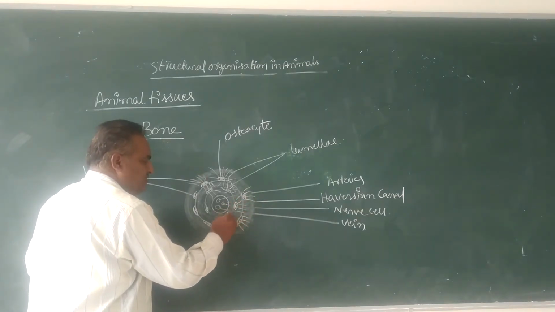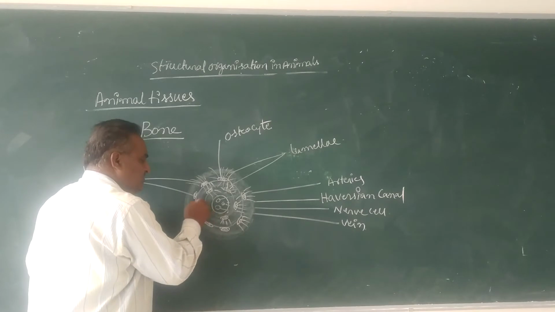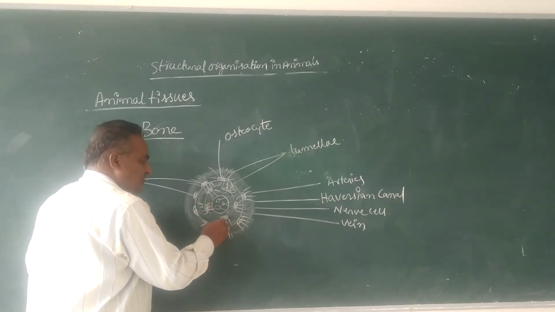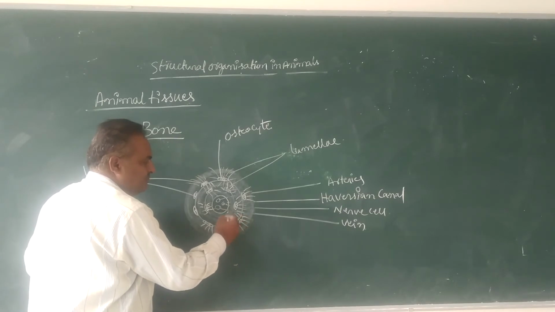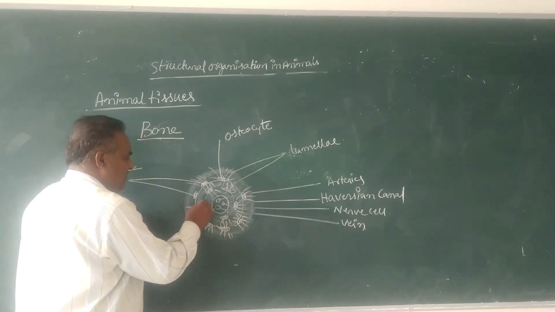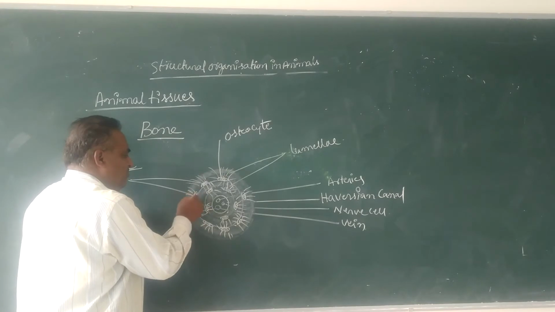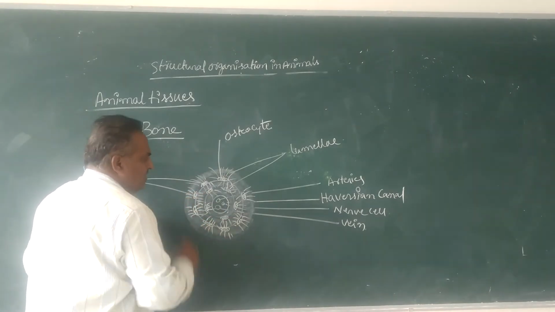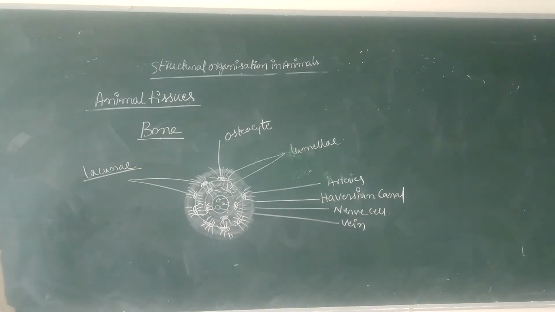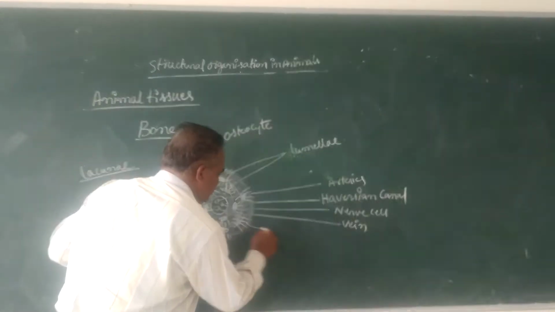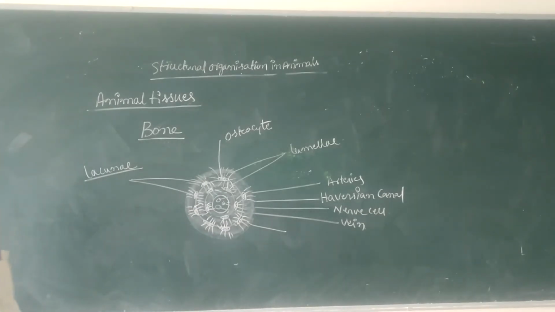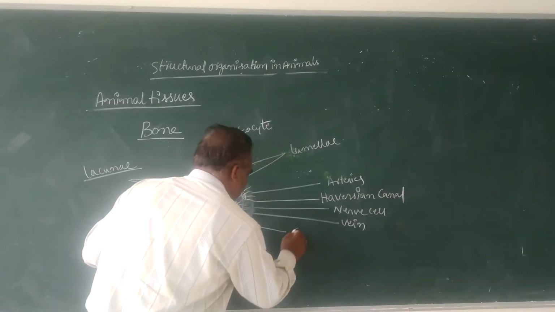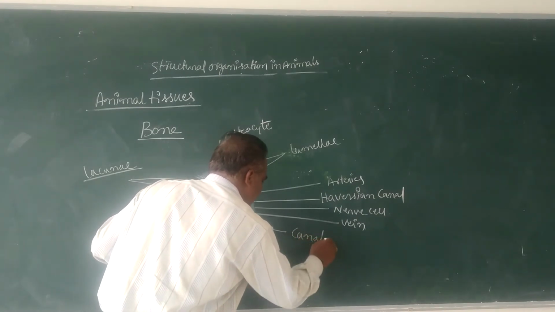The protoplasmic processes from the osteocyte are connected to other protoplasmic processes. These protoplasmic projections from the osteocytes are called canaliculi.